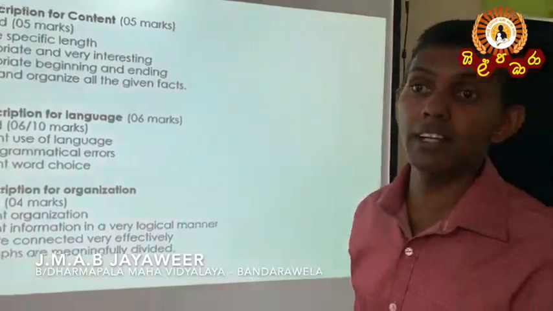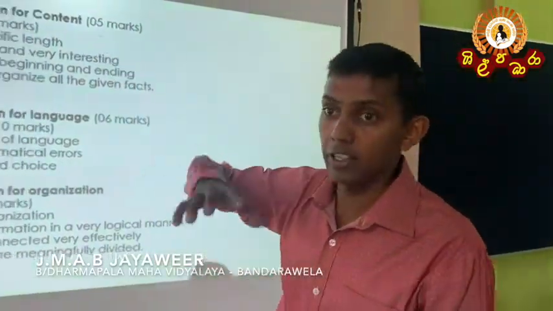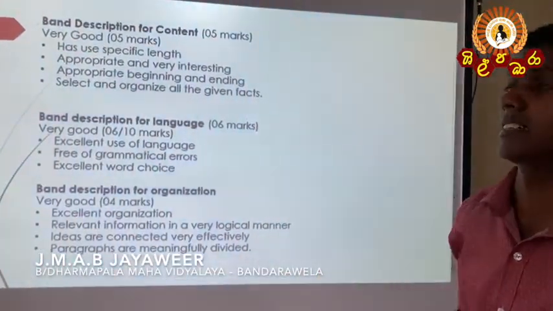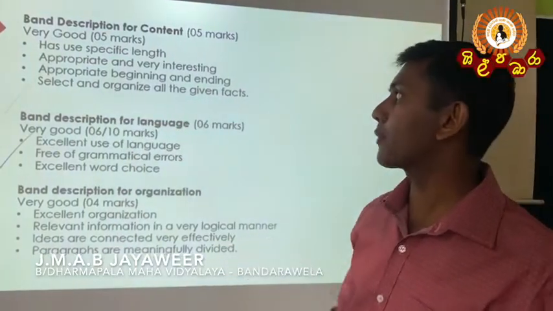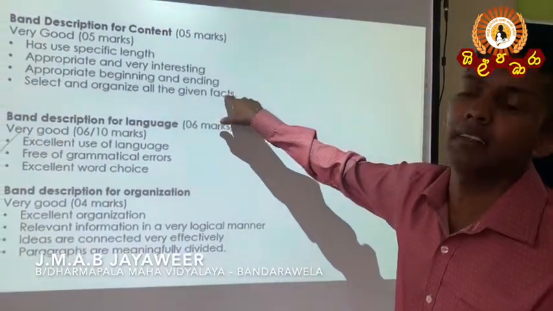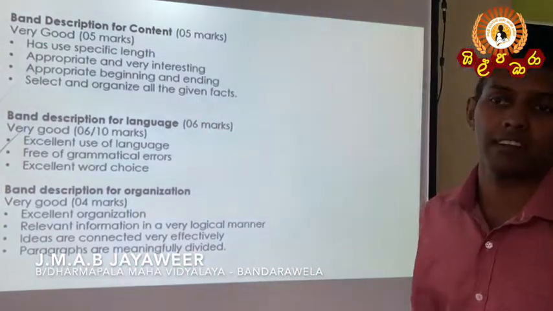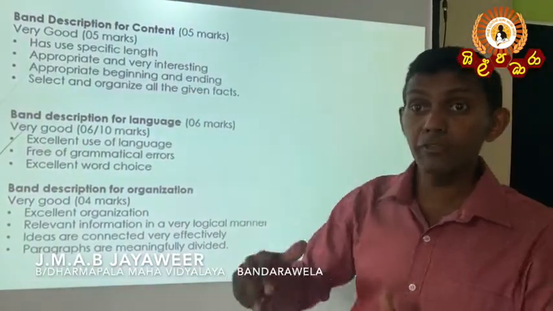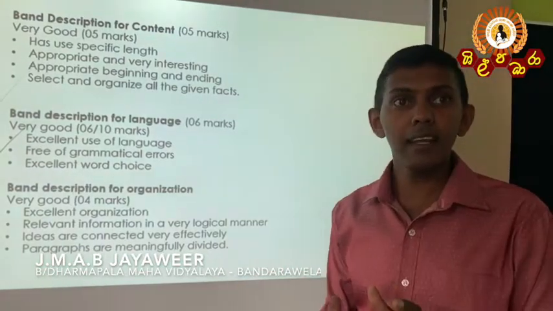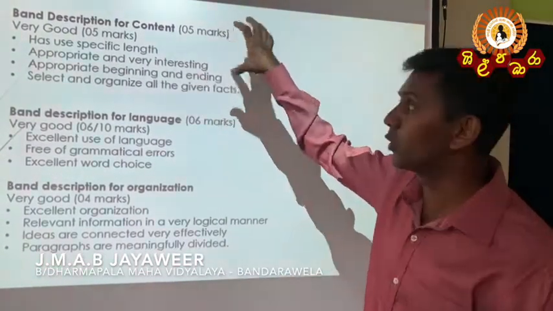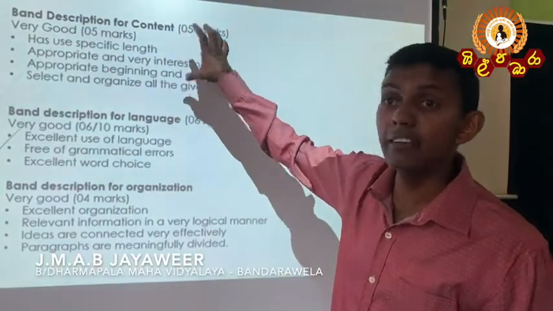According to that word limit, you have to develop your answer, with an appropriate and very interesting beginning and ending, and select and organize all the given facts. All given facts mean the guidelines that have been given to you. Then you have to include all the given guidelines.